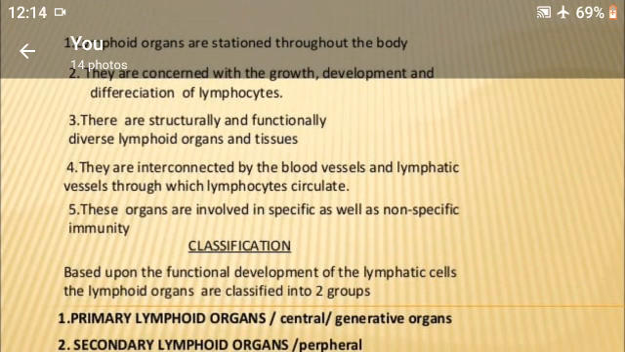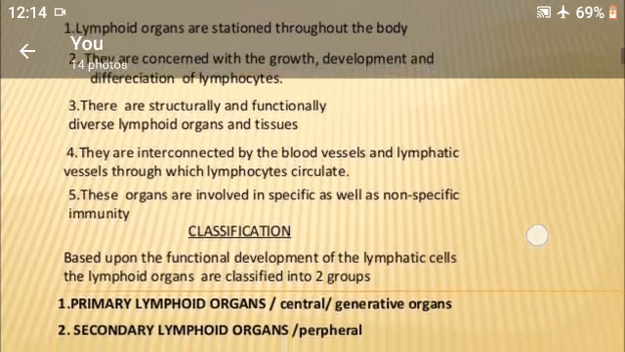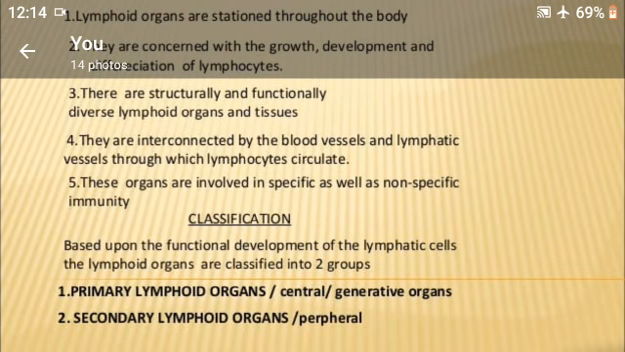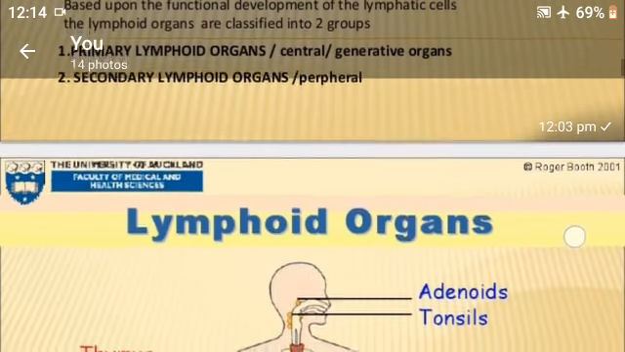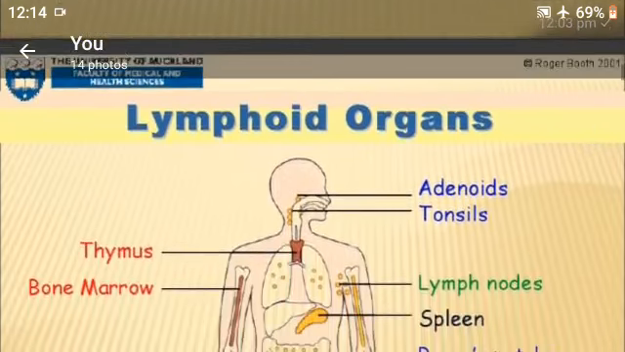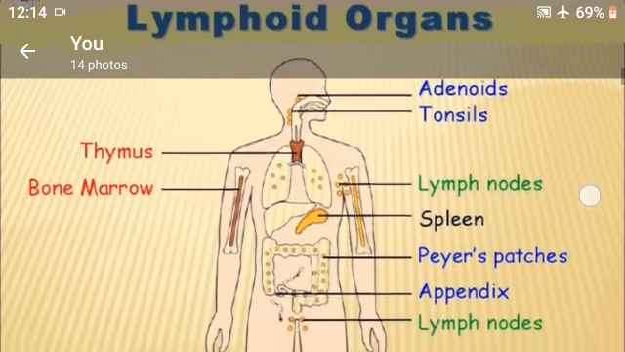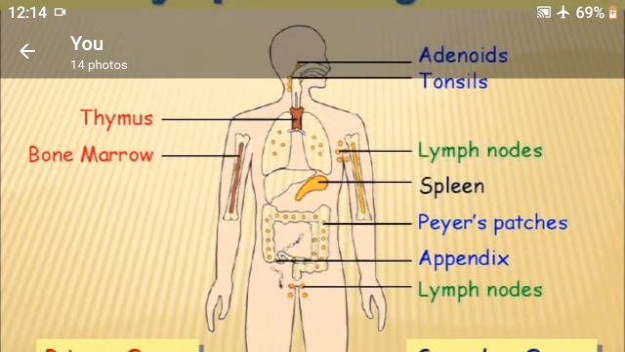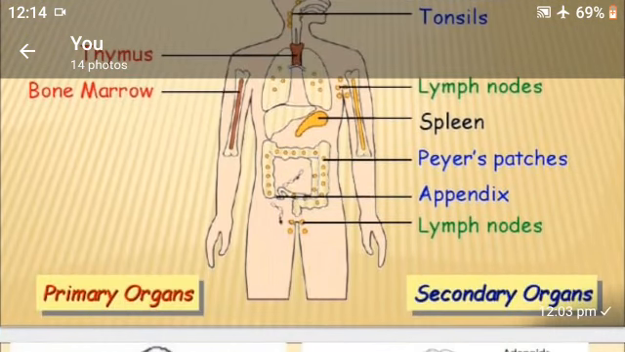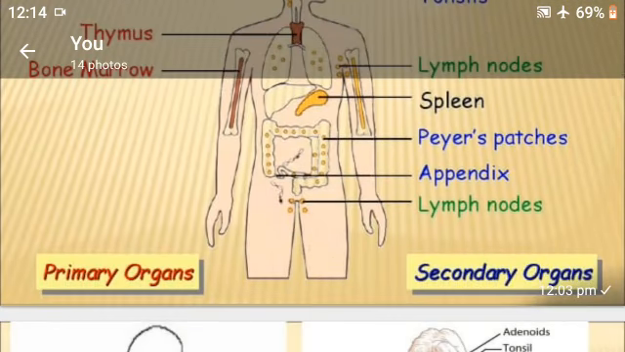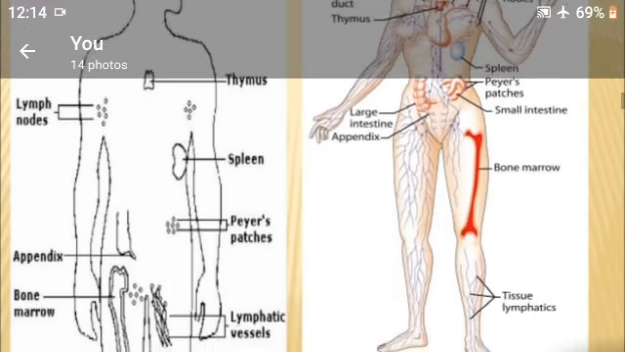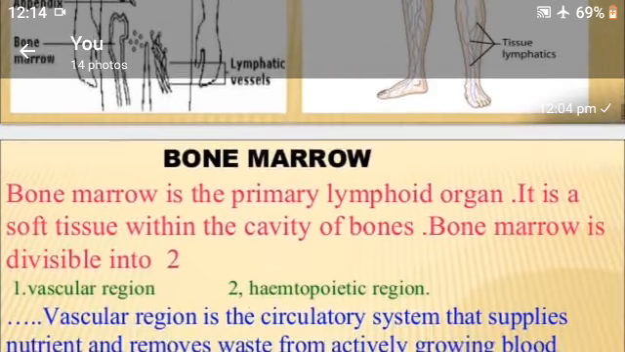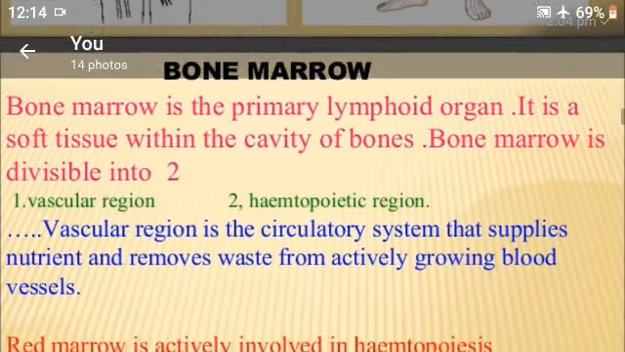The lymphoid organs are classified into two groups. Firstly, primary lymphoid organs. Second, secondary lymphoid organs. Right? All lymphoid organs are seen in the human body, primary and secondary lymphoid organs. First, bone marrow. Bone marrow is a primary lymphoid organ.